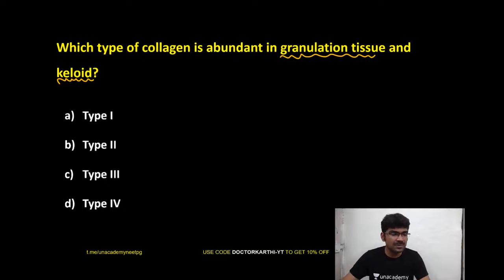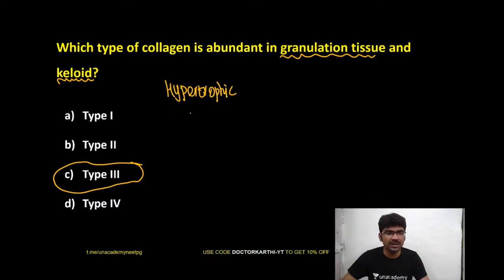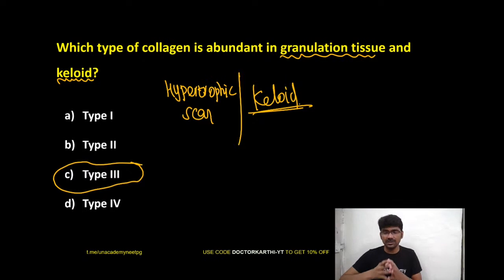Abhishek Kumar Singh, option A is not the answer. The answer is, excellent. Sabarinath, V.S. Narayana, Abhiprato Karmakar, good. So it is your type 3 collagen. Okay. So you all might have studied about the difference between hypertrophic scar and keloid. So that is a favorite question in surgery viva. So in the keloid, it's going to grow. So that is because of your type 3 collagen.